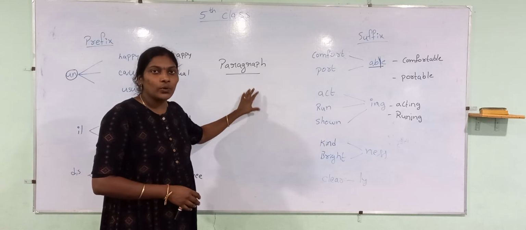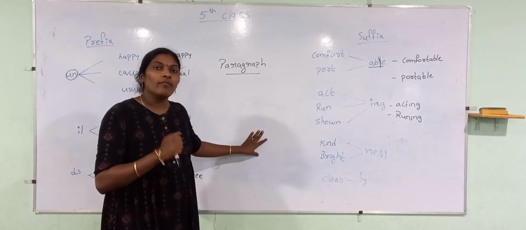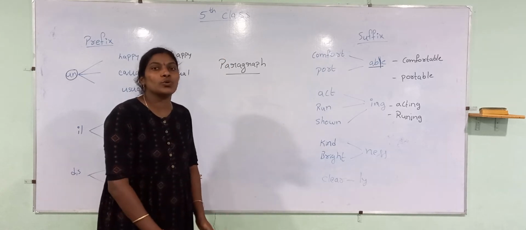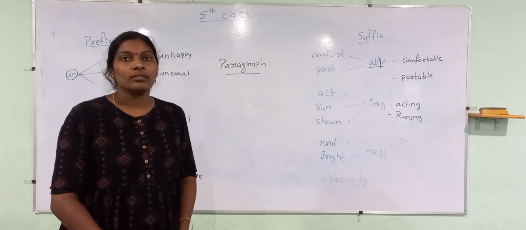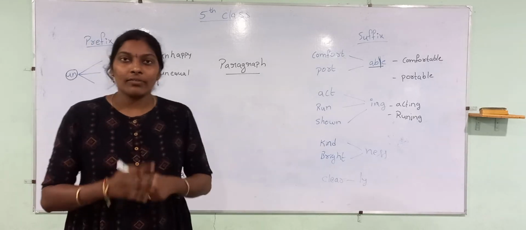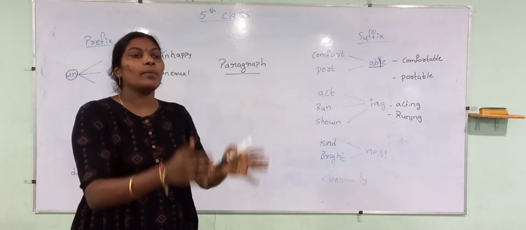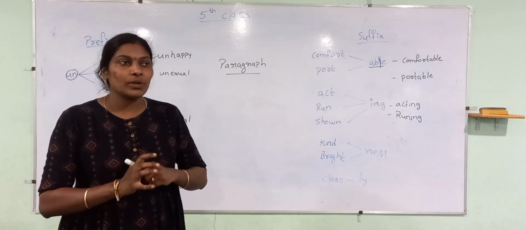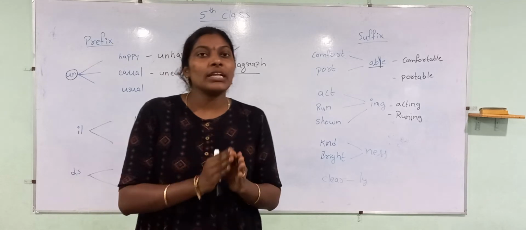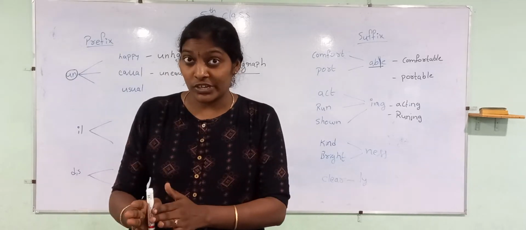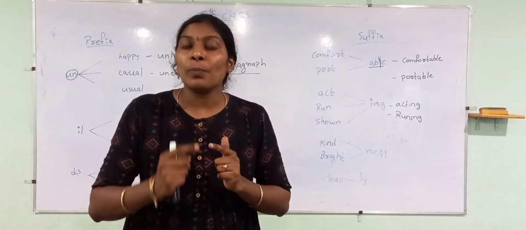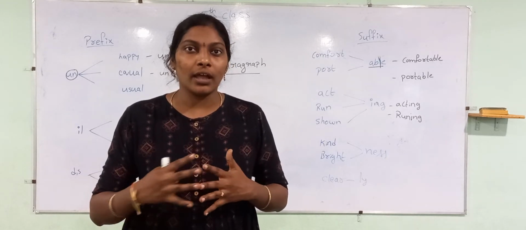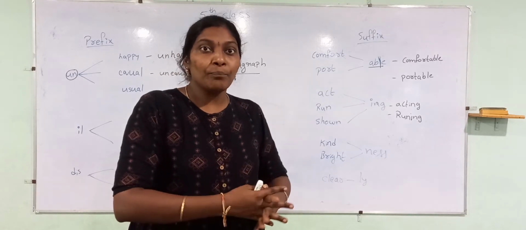But in a story, you can see n number of paragraphs. Why are they writing the story using paragraphs? Why can't they write the entire story at once? Have you ever thought about why they write the story paragraph by paragraph? Just because the paragraph indicates when the topic changes, when the situation changes, then it starts with a new paragraph. If they came up with a new idea, a new situation,